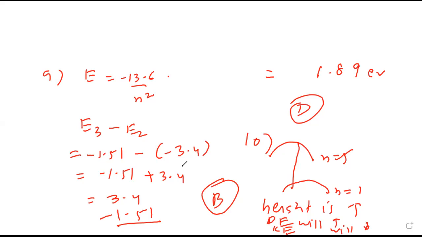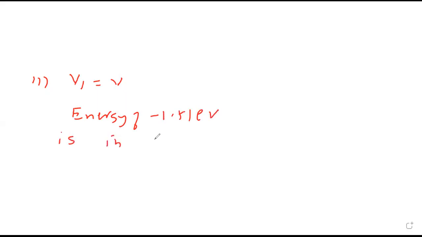11th. Orbital velocity of electron in ground state of hydrogen atom is V. So V1 is V in ground state. Its orbital velocity when excited to energy state of minus 1.51 electron volt is in which orbit? Third. So that means we have to calculate V in third.